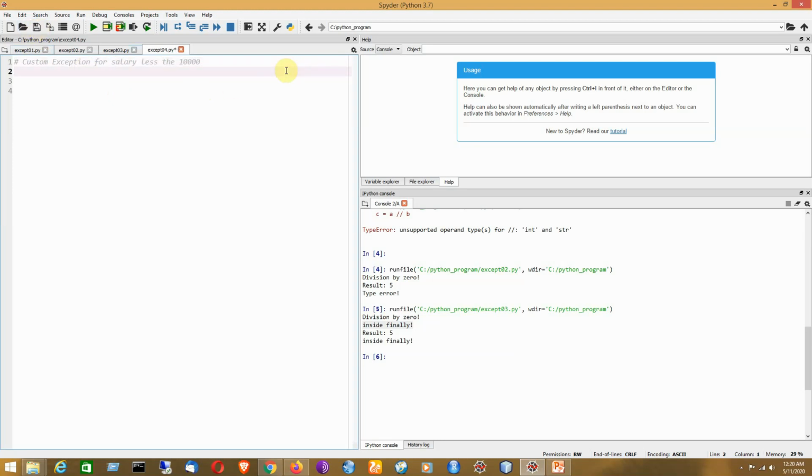So that kind of exception will be created depending on the requirement of the application. First I will create the class by using the class keyword. Say, for example, the name of the exception class is LowSalaryException.